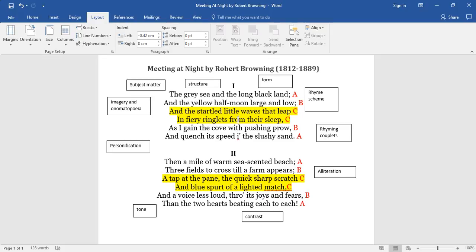Also in the rhyme scheme, the middle of the rhyme scheme, CC, this is a rhyming couplet. Both lines rhyme exactly, and that we'd call a rhyming couplet. You have a rhyming couplet in the first stanza and in the second stanza. And that again reflects that this is a poem about two people coming together. The coupling of the lines reflects the coming together at the very end. It prefigures that when you have the two hearts beating each to each.